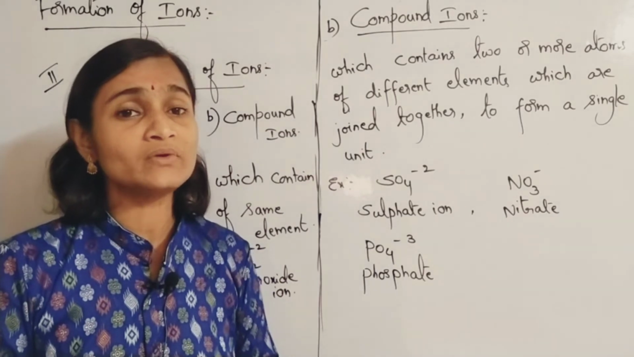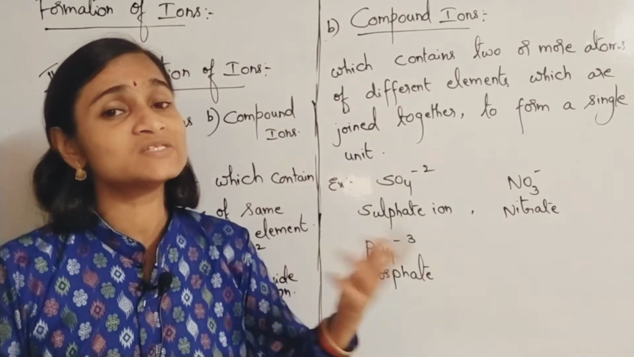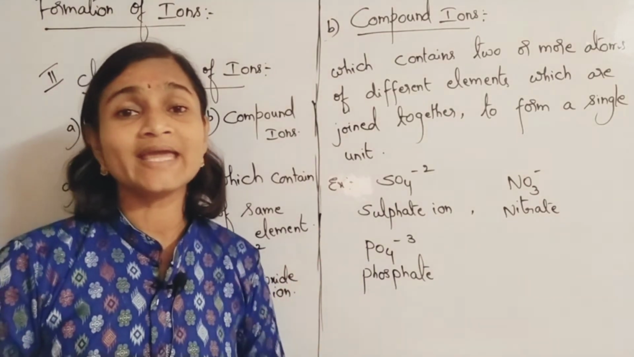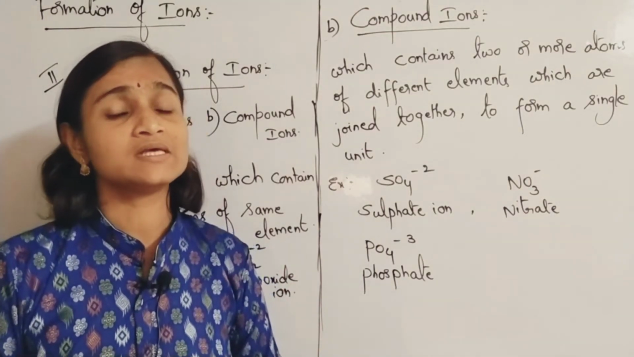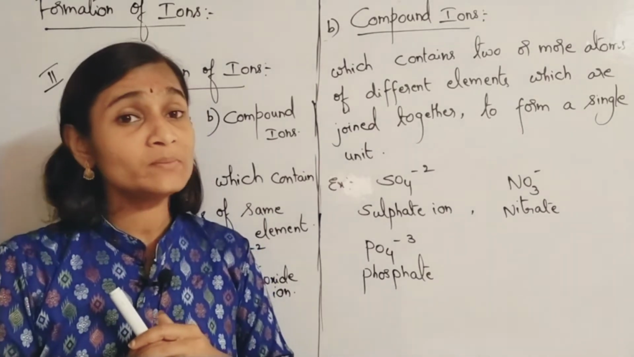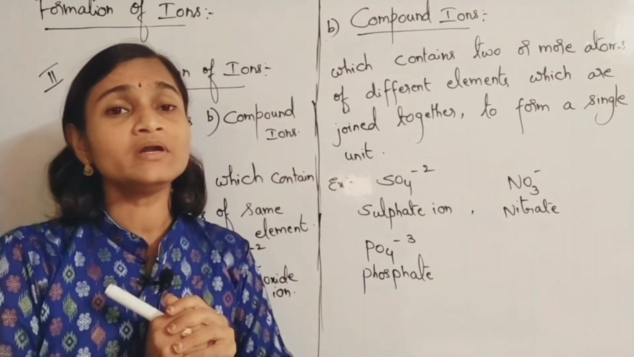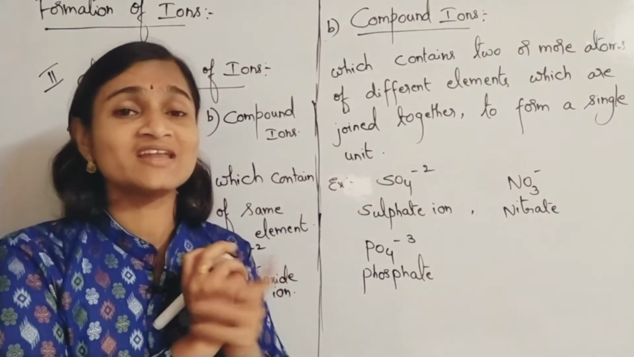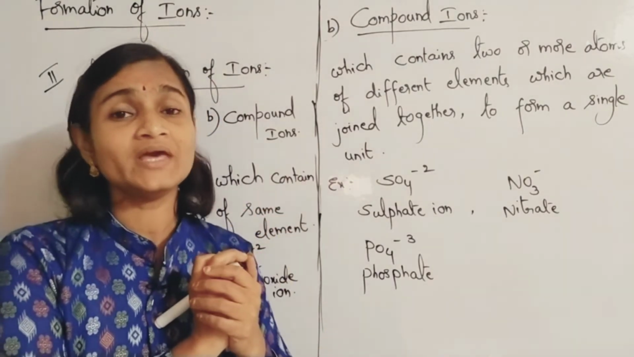Such kind of compound, such kind of ions, you call them as what? Compound ions. So this is the second type of classification of ions. Okay, and finally we will be learning about one more important thing: classification based on the charge. Previously also we have learnt.